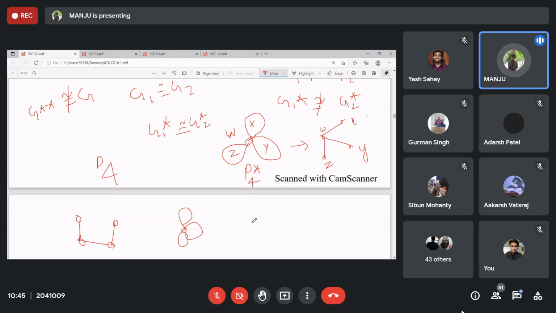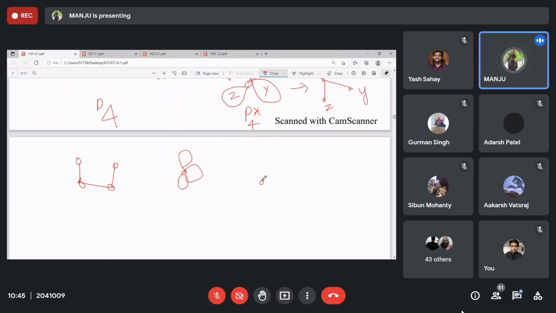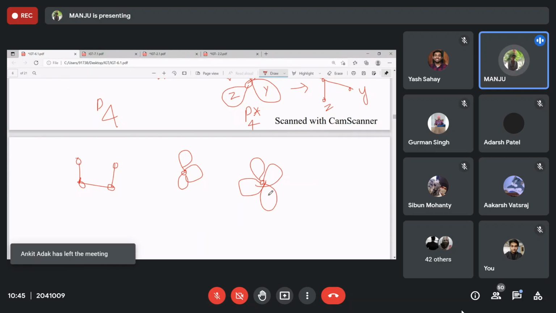In fact, whenever you have this kind of structure, 1, 2, 3, 4, if you have 4 loops, then how many faces? How many regions? 5. 1 outside, 4 inside, right?